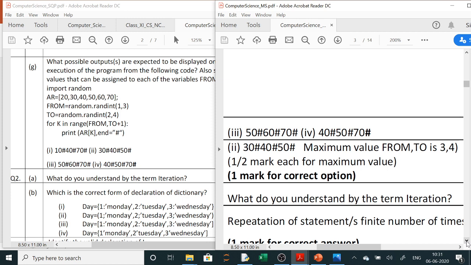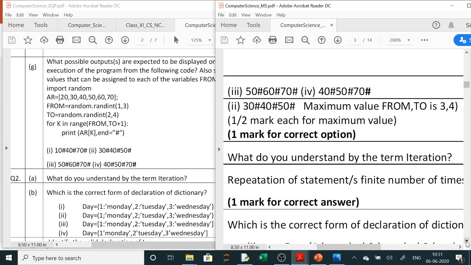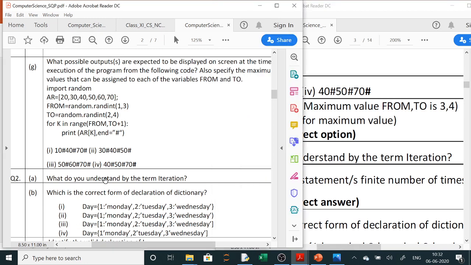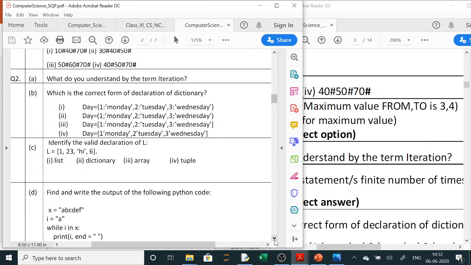This is completely the revision portion, that is from 11th class. Even question number 2 is also from 11th class revision portion. So you go through this question number 2. This is the question paper and this is the marking scheme. So in question number 2, what is asked?